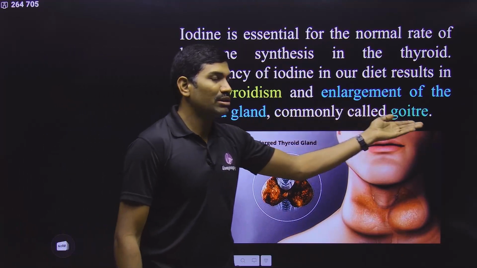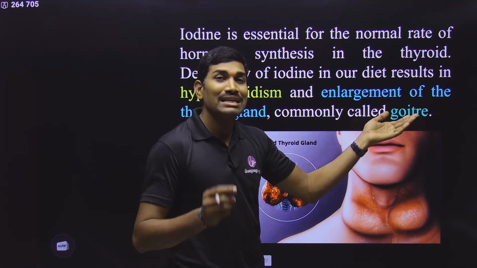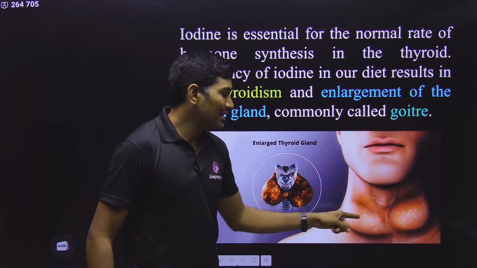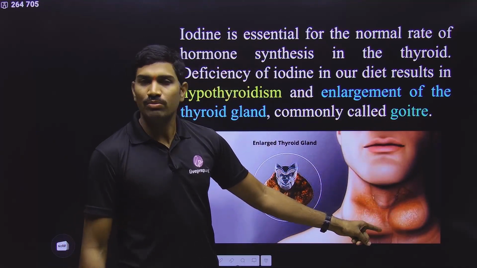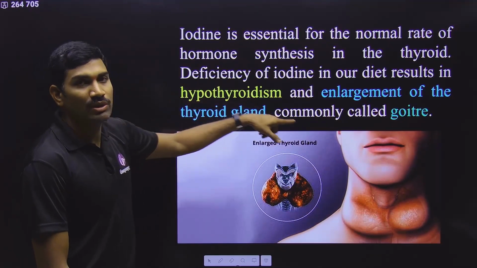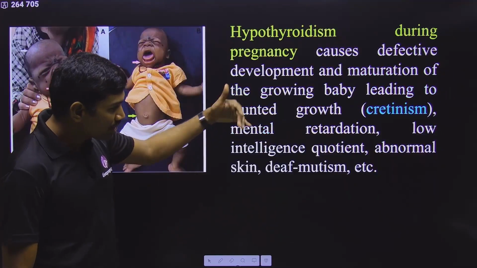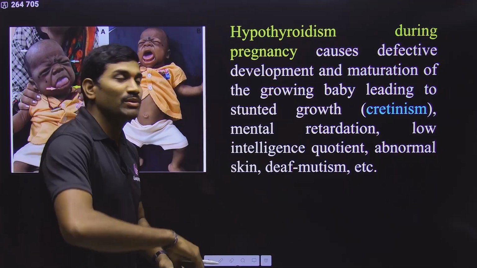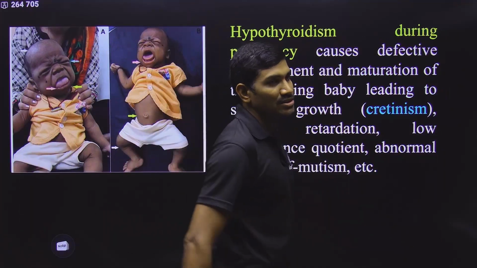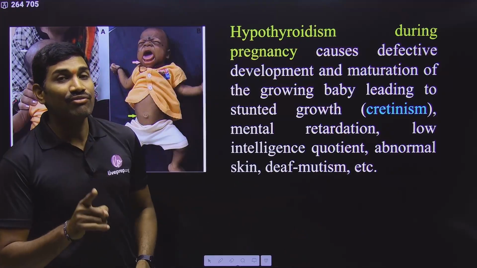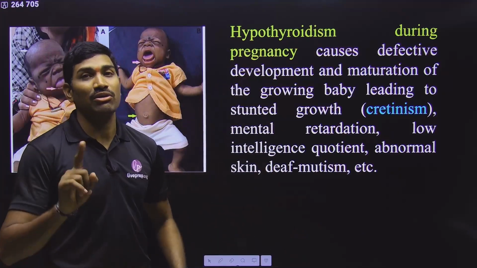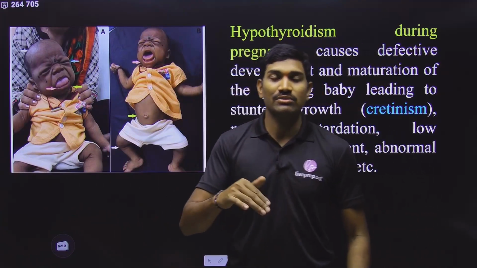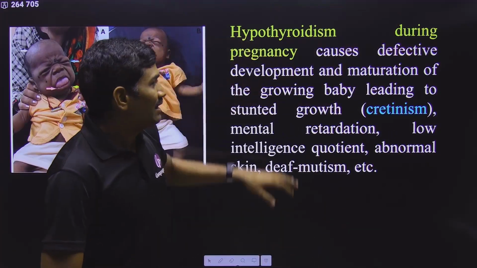So that's why it is leading to enlargement of the thyroid gland. And this is commonly called goiter, or simply called simple goiter. Both of them are the same, goiter or simple goiter. So here it is causing the enlargement of the thyroid gland. So please observe this carefully. And this we are observing with respect to hypothyroidism. And now we are talking about another condition, that is hypothyroidism only, but in which specific condition? During pregnancy. During pregnancy, if the mother is facing hypothyroidism, please observe this carefully.